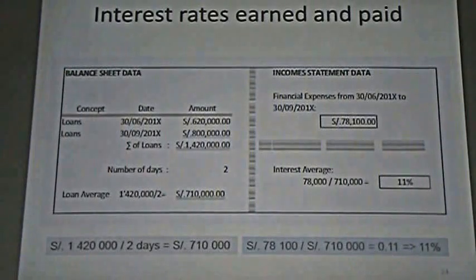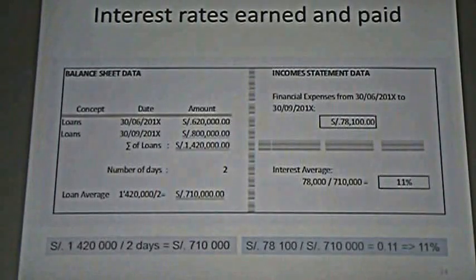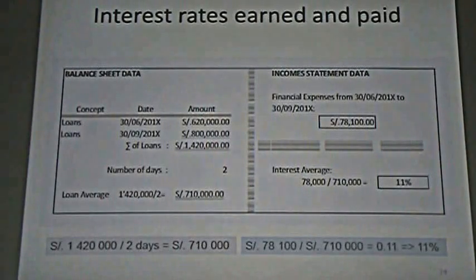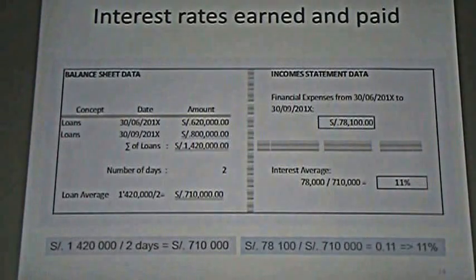It's the same exercise in this case. We have one period of 3 months, and in this period we have a summary of loans, and we obtain again the average. During the same period we have obtained 78,100 soles. We divided this interest by the loan average, and it shows us that we have 11%.